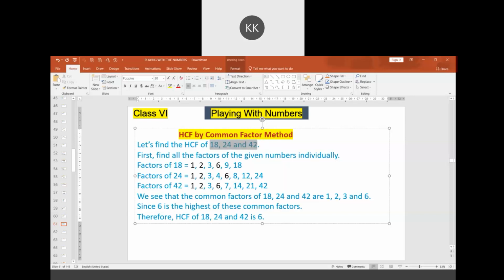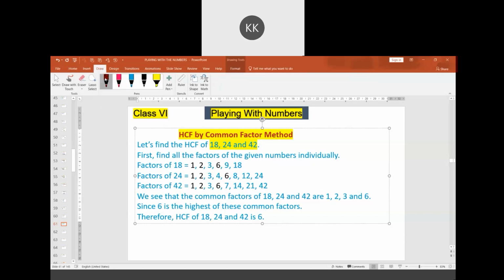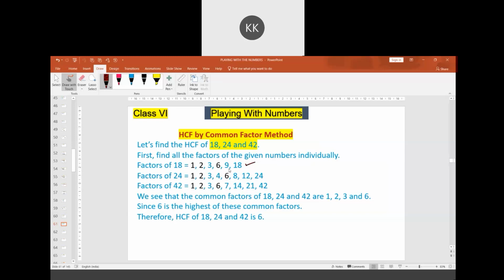Suppose I consider three different numbers 18, 24 and 42. What I require is the factors of these numbers. The factors of 18 are 1, 2, 3, 6, 9 and 18. Likewise, the factors of 24 are 1, 2, 3, 4, 6, 8, 12, 24.